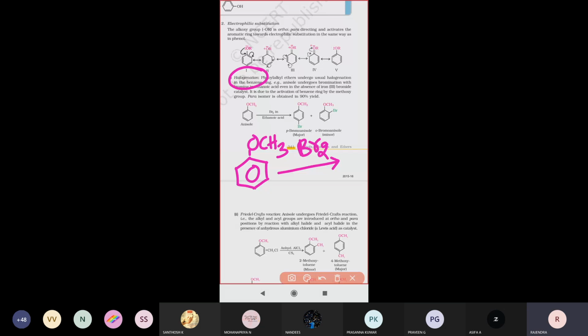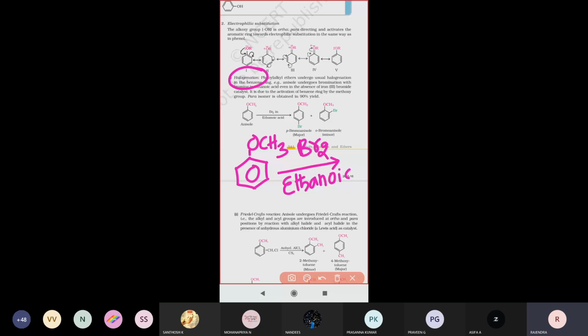So anisole undergoes the bromination reaction, and if we treat it in the presence of ethanoic acid, bromine will be directed to two positions of the aromatic ring. One bromine will be directed at the ortho position, and another bromine will be directed at the para position. Right? One bromine at the ortho position and one at the para position.